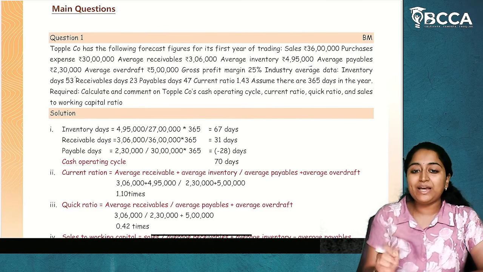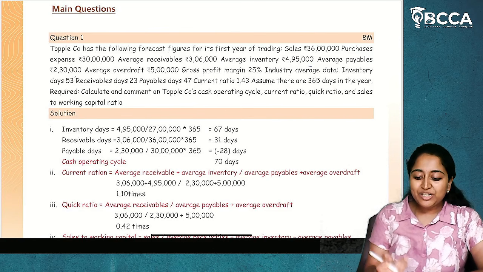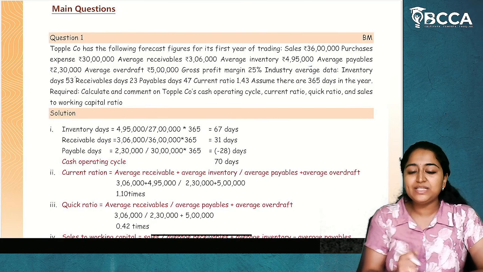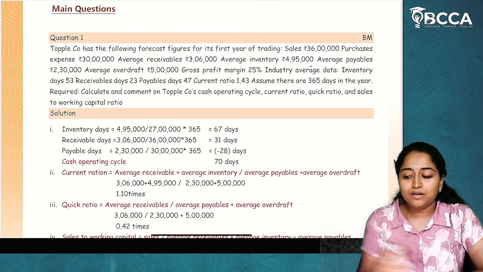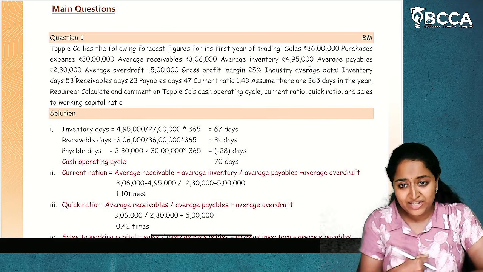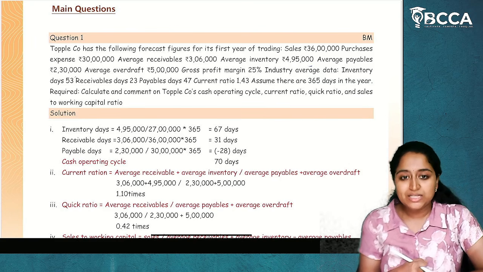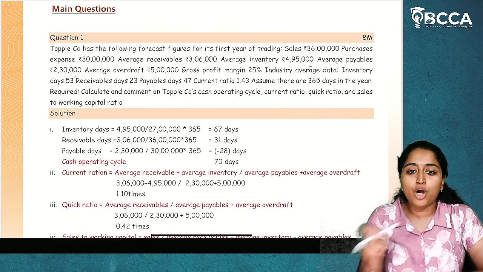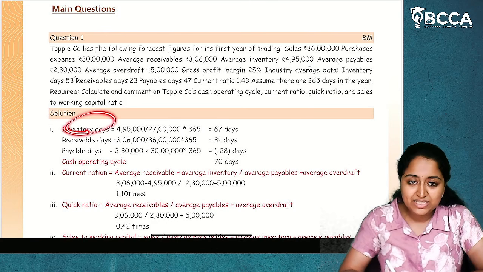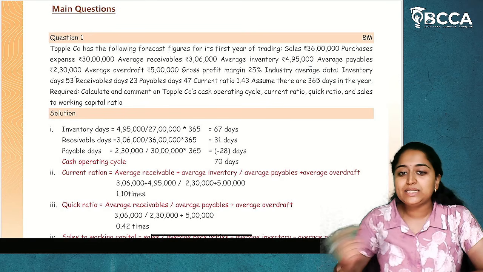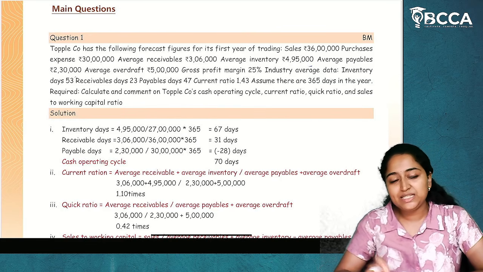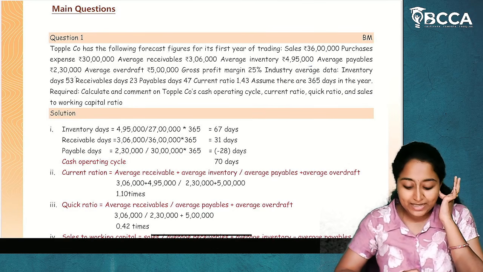Now, what does cash operating cycle mean? It is how much time it takes for the company to pay its suppliers and receive from customers the credit sales. How much time they take to receive it and how much time they take to pay the suppliers. The period in between is called the cash operating cycle. So how to get it? Inventory days plus receivable days minus payable days is the calculation for cash operating cycle.